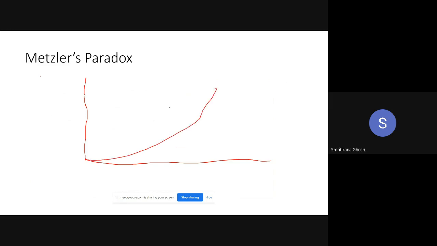This is the offer curve. Both offer curves are elastic. This is the offer curve. It is also elastic. So this is the initial terms of trade, free trade. If there is free trade, then this is our terms of trade.